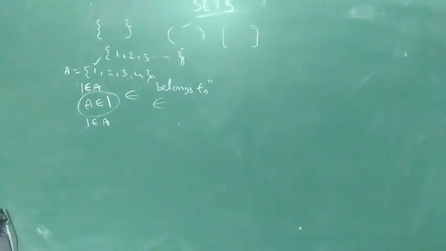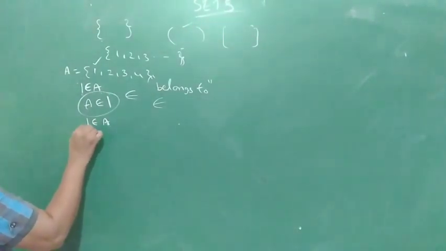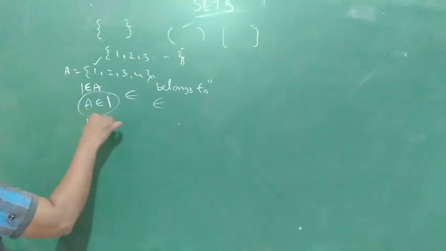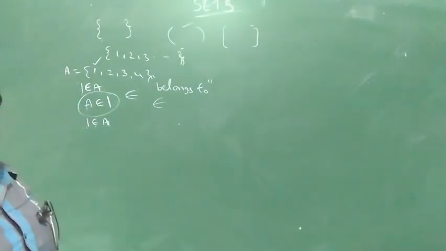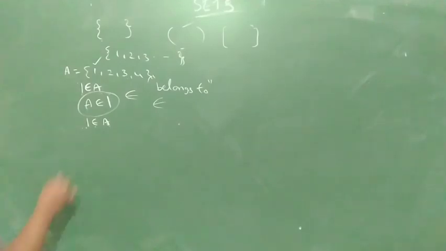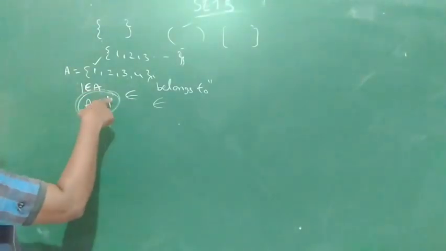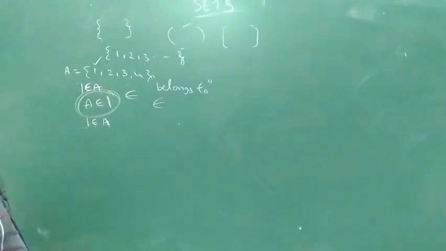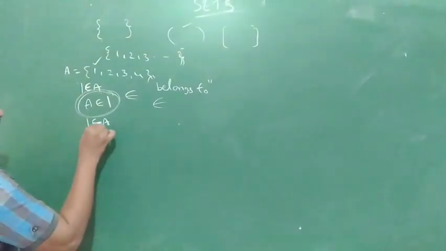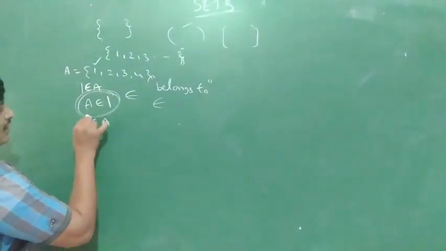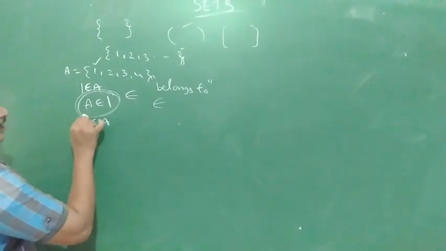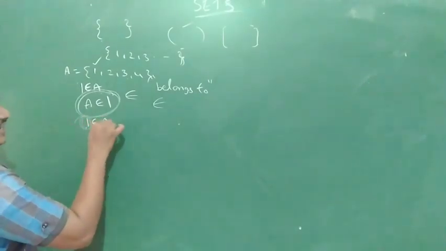The element is in the set A. A belongs to 1 is not correct: the element is in the set, not the set in the element. So 1 belongs to A means 1 is an element, the element 1 is in the set A.